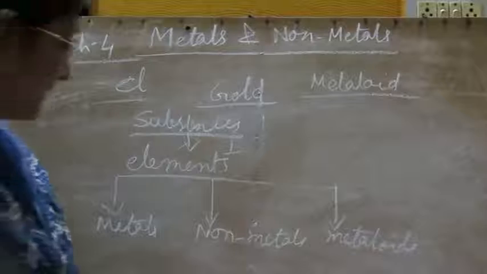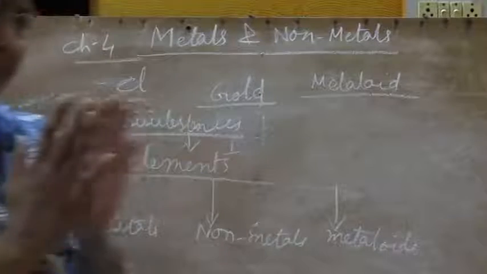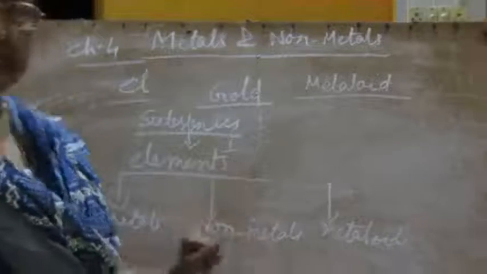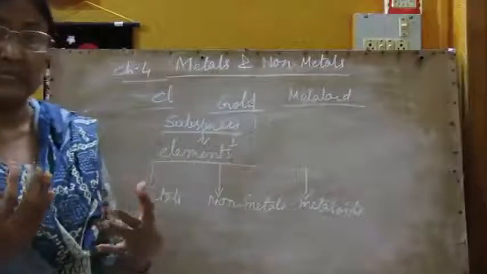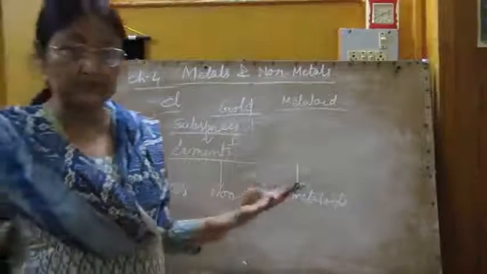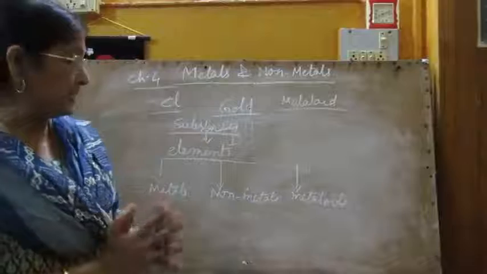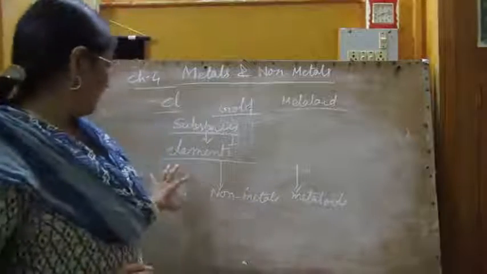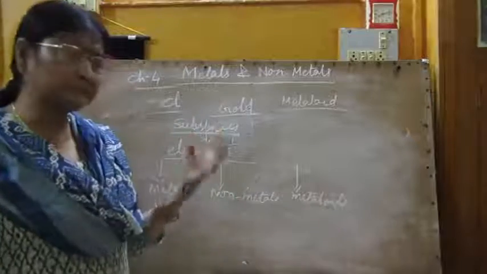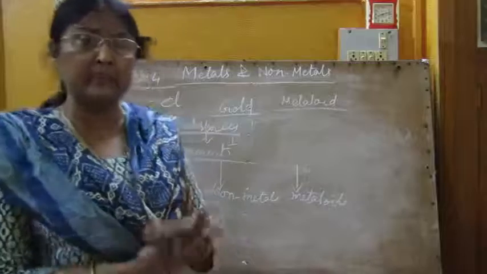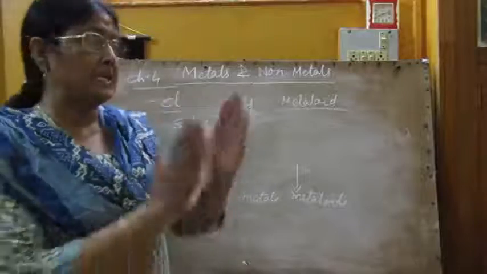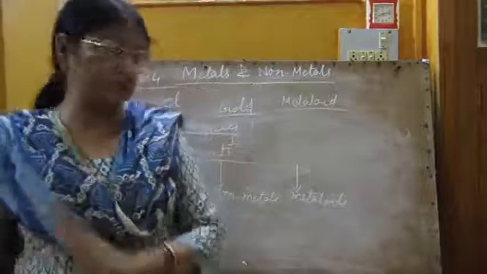Now first of all, I am explaining the metals. Near about 80% of known elements are metals, the 80% discovered from nature until today. So about 80% of elements are metals. Now I am going to explain what metals are, and the properties of metals and non-metals simultaneously, so that you can understand the difference between metals, non-metals and metalloids.